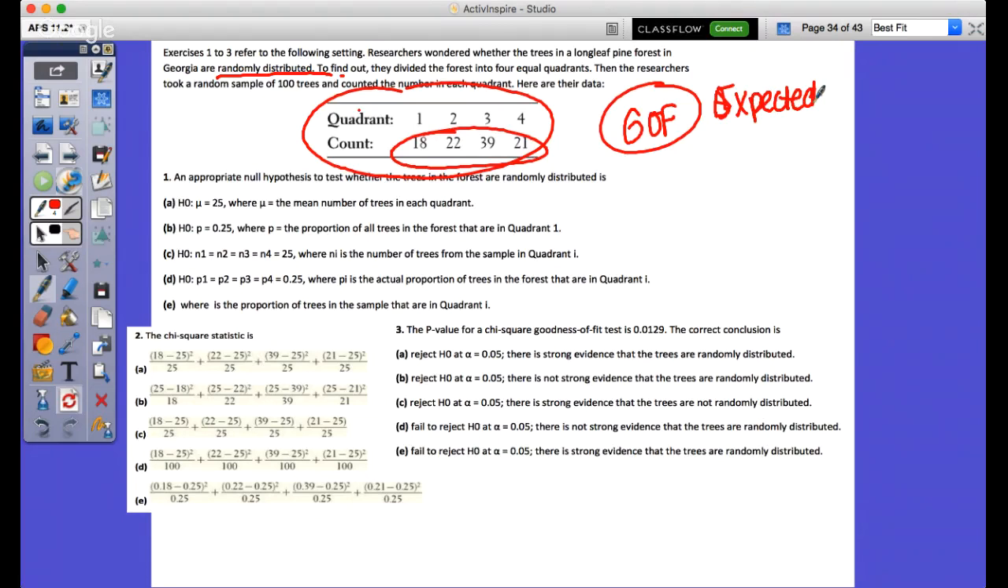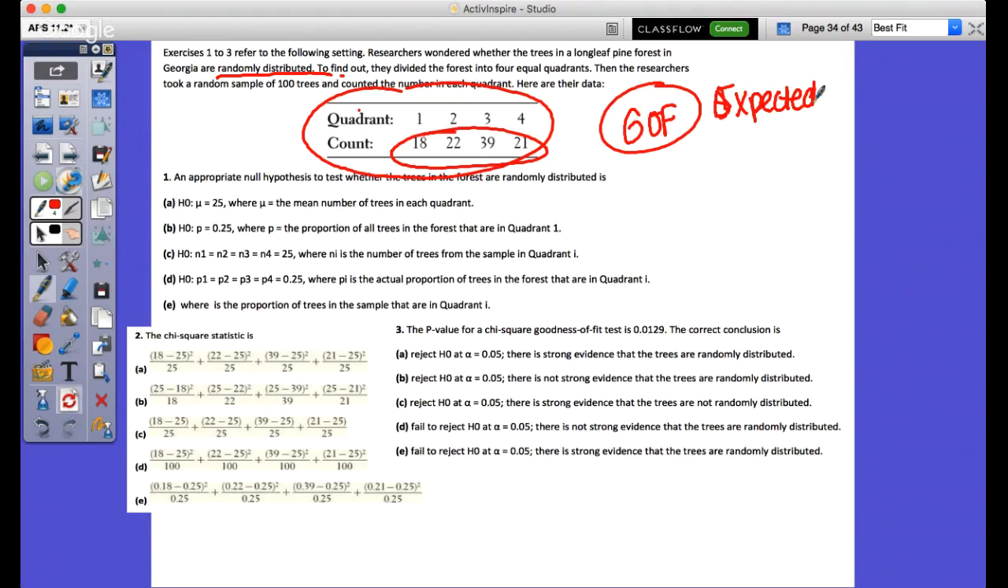Researchers wondered whether the trees in the Georgia are randomly distributed. Yes. Yeah, because 3C is the correct answer. That they're not randomly distributed. So we're trying to prove that they are not. No, we're trying to prove that they are.